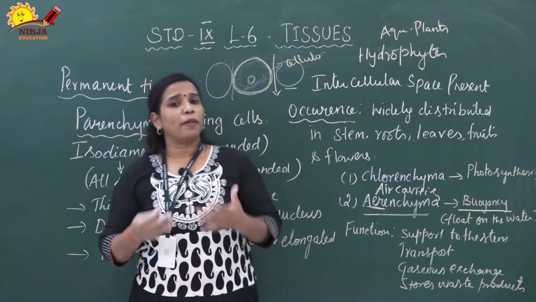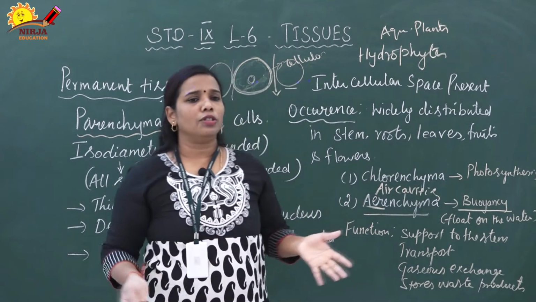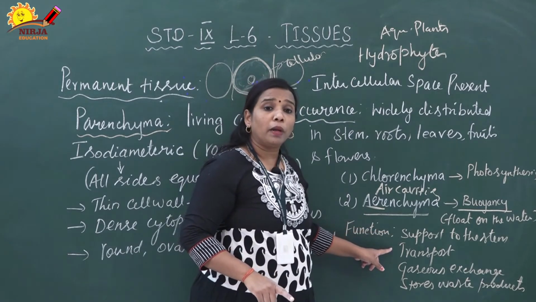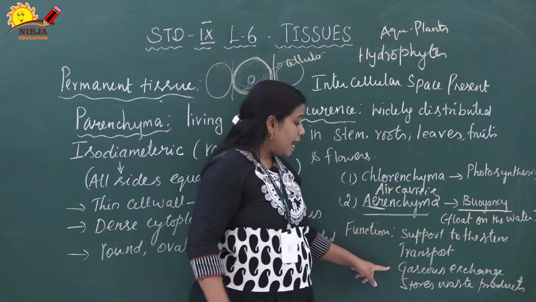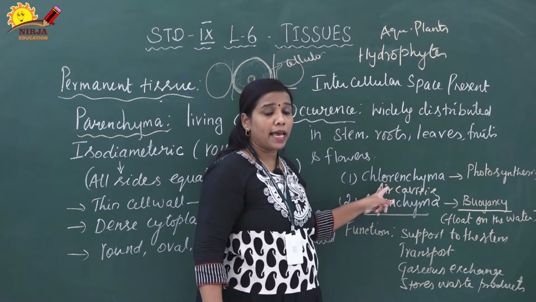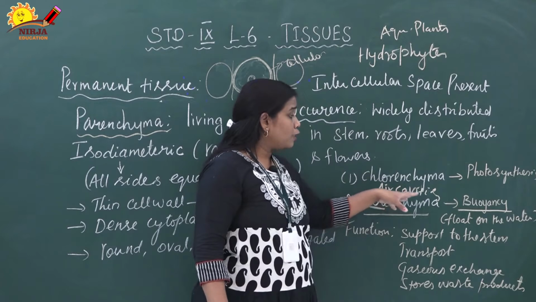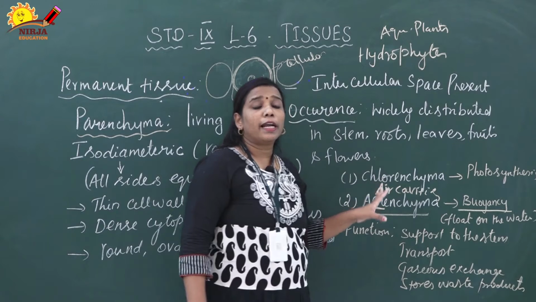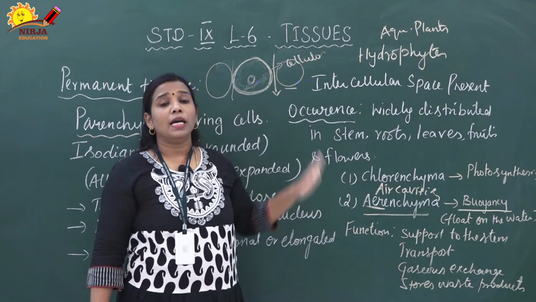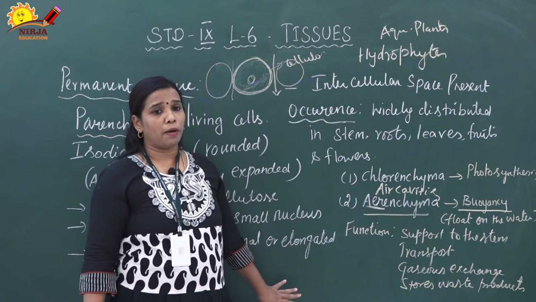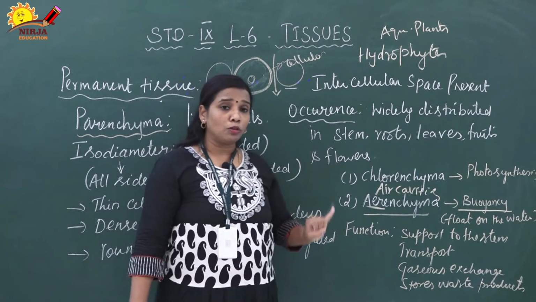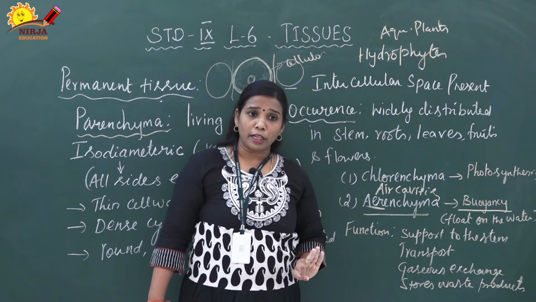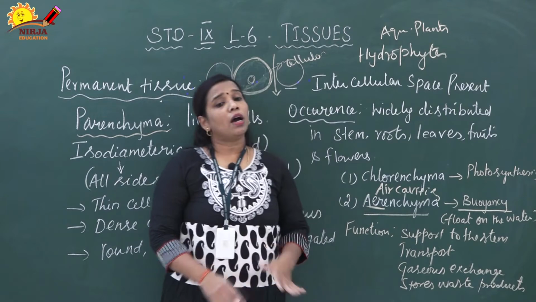Next, functions of parenchyma. Parenchyma performs a lot of functions, like giving support to the plant and transporting material to all parts of the plant. Gaseous exchange takes place, for example in arenchyma. It stores waste material and at the same time prepares food. Some parenchyma help to prepare food, for example chlorenchyma. These are the different functions of parenchyma. Once again, parenchyma supports the stem, stores waste material, prepares food with the help of chlorenchyma, and exchanges gases and other functions.